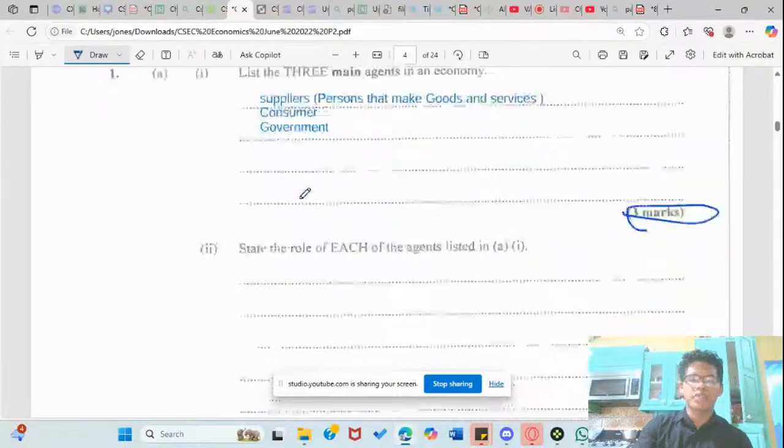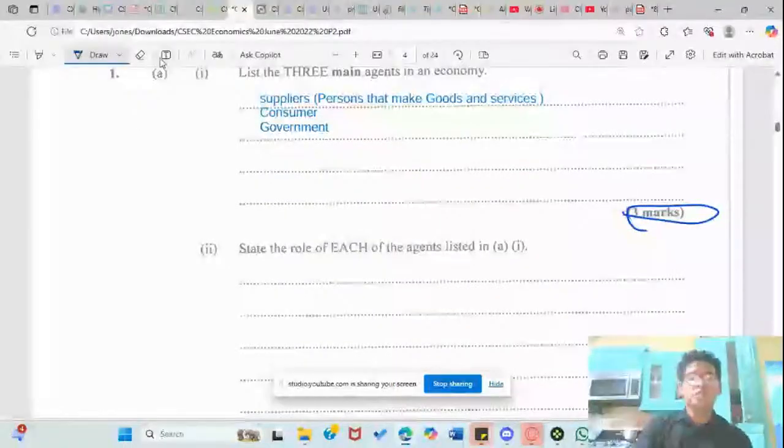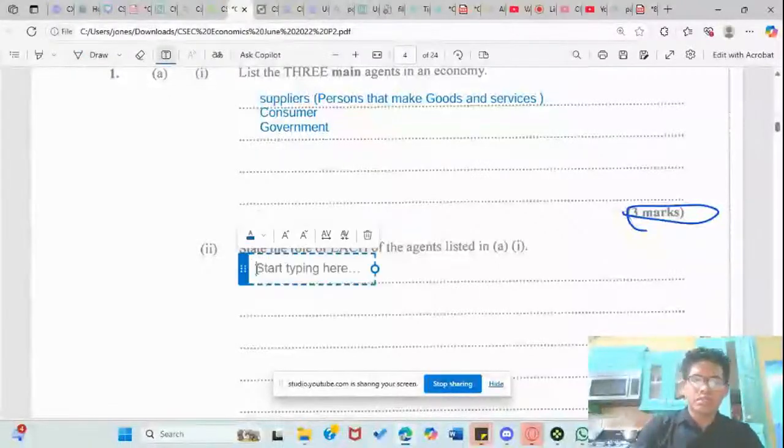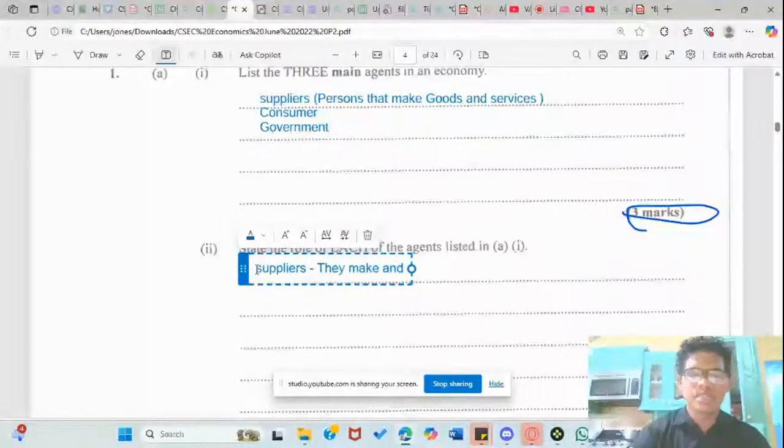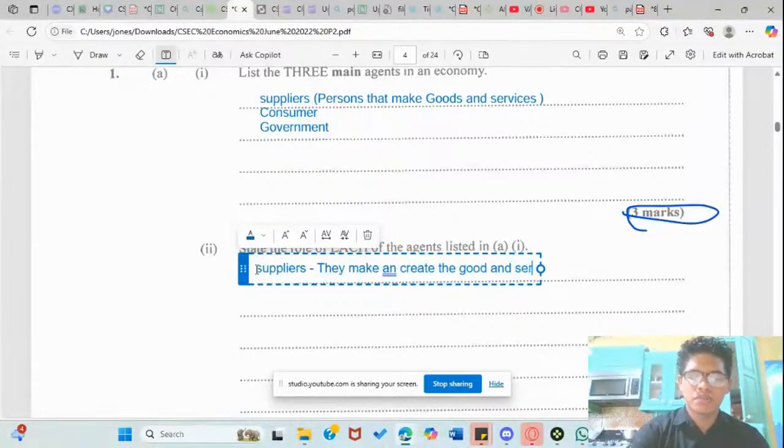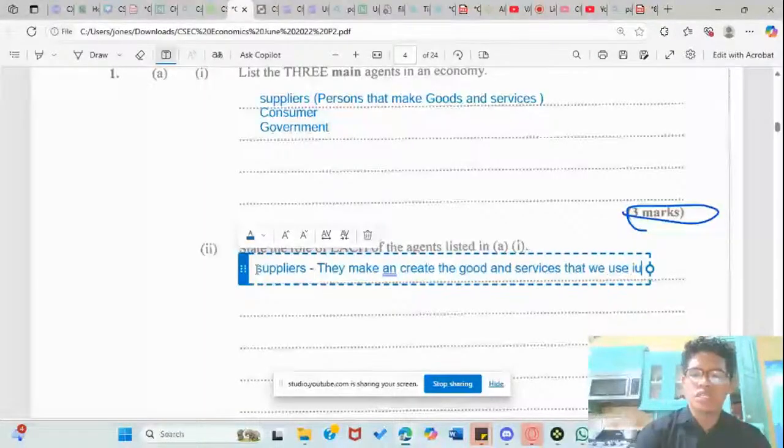It says, state the role of each of the agents listed in (a)(i). The suppliers, just to explain it, we'll give a little bit of detail. They make and create the goods and services that we use in everyday life.